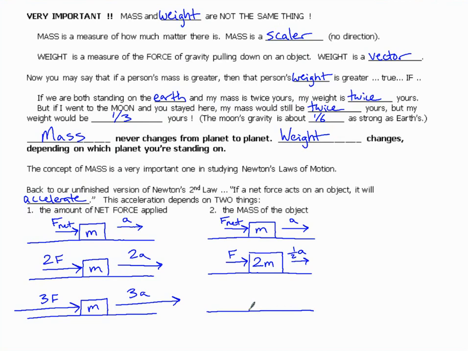Or if we add the same force to an object that is 3 times the mass, same amount of force here. Same force on triple the mass, we're probably going to expect 1/3 the amount of the acceleration. So adding more net force to an object accelerates it more. Increasing the mass of the object means it accelerates less.